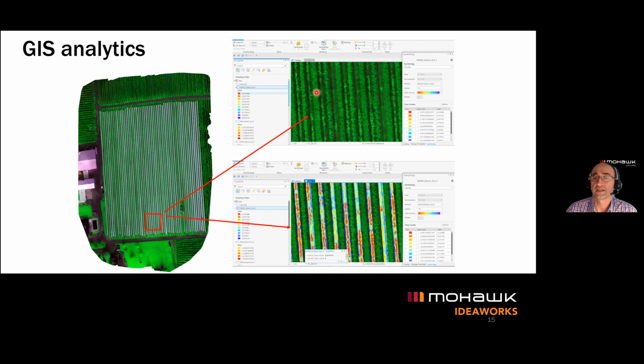So therefore, we use the ArcGIS Pro software that allowed us to mask the area of our interest. So we masked only the grape plants, and then we applied analytics using ArcGIS Pro into only selected rows of the polygons that we had, and those polygons were our grape plants across the field.